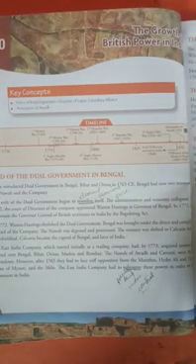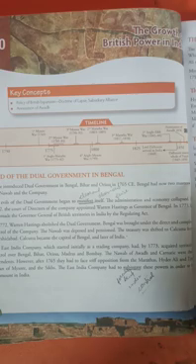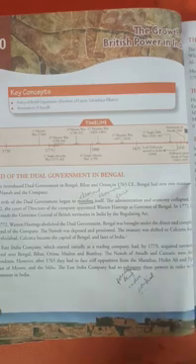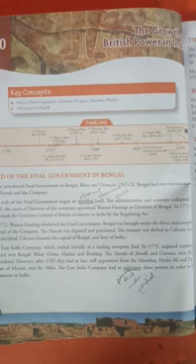In 1772, the Court of Directors of the Company appointed Warren Hastings as governor of Bengal. In 1773, he was made the Governor General of British territory in India by the Regulating Act. Act here means law, students. In 1772, Warren Hastings abolished the dual government. He removed the dual government.